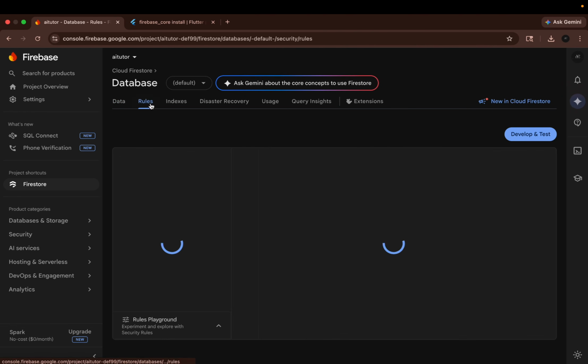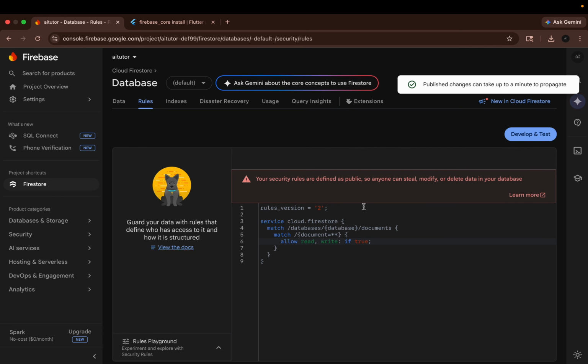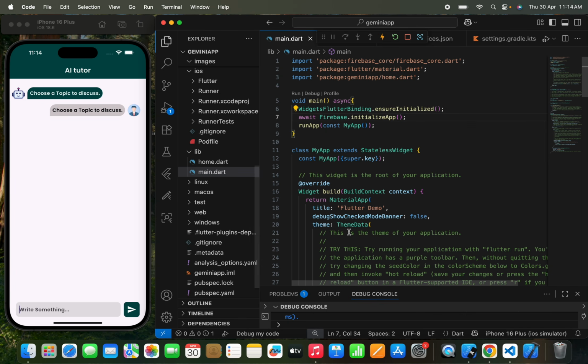Now we'll move to the rules section, and in the rules I am going to change the rules from false to true, as I've told you, right? Now we just need to click this publish button. As I've told you, once you click publish, it will show that the security rules are defined as public, and that someone can steal your data if you are not adding authentication. So don't worry, no one will steal your data. Now once we do this, the app is connected to Firestore successfully, and we can upload data to Firestore.